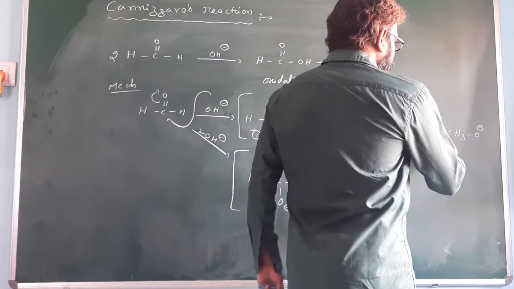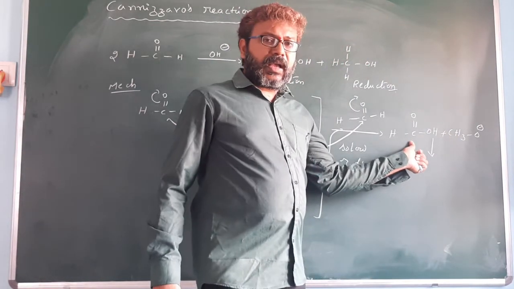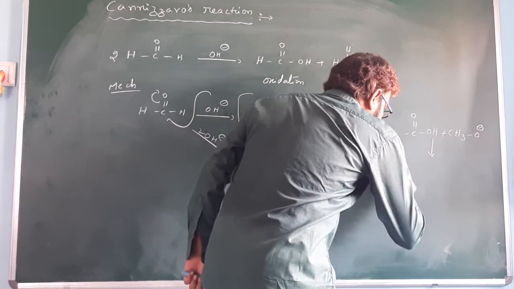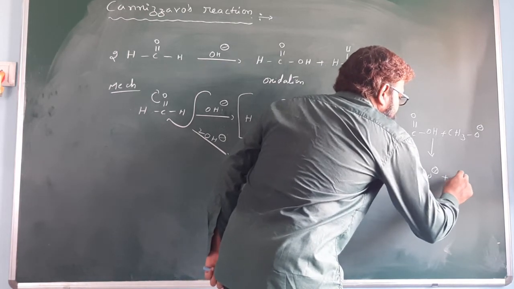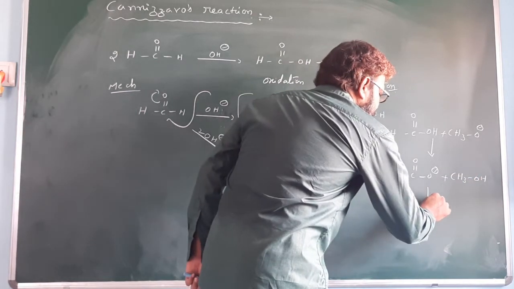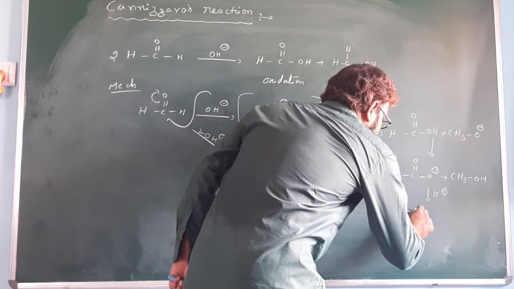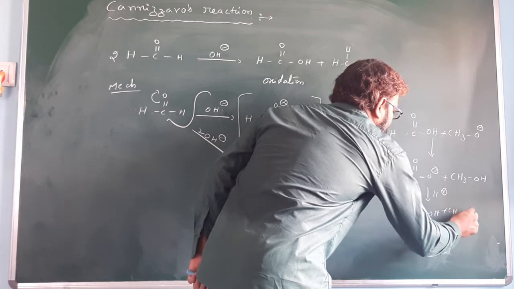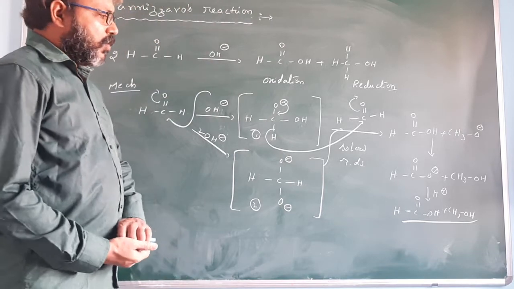When this H minus attacks here, it gives CH3O minus. It is a carboxylic acid, it has acidic character, it donates the H plus ion. The H plus attacks here to give C double bond O minus plus CH3OH. Now in dilute acidic medium, it is converted to HC double bond OH plus CH3OH. You get this product.